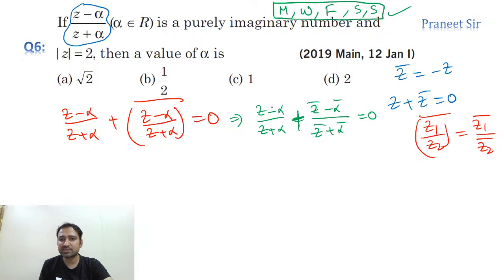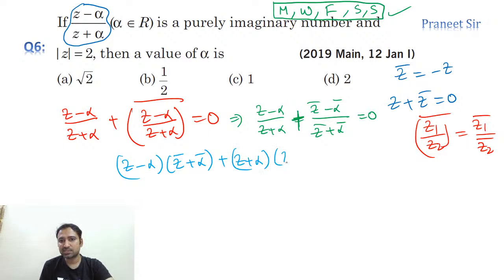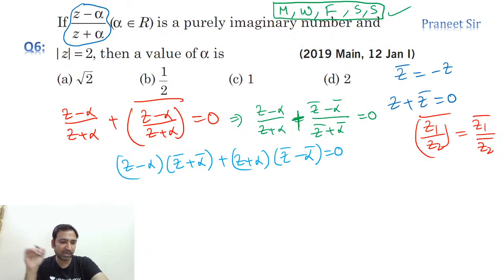So guys, now let's take the LCM and cross multiply this. Let's see what we get. Z minus alpha into Z bar plus alpha bar, plus Z plus alpha into Z bar minus alpha bar, is equal to 0. I took the LCM and cross multiplied this. So tell me, guys, anyone got the answer for this question? We need to calculate the alpha value. Anyone got the answer?